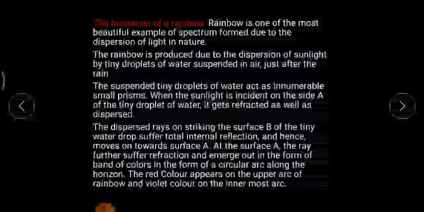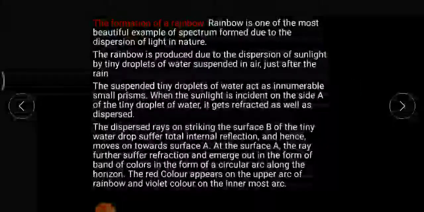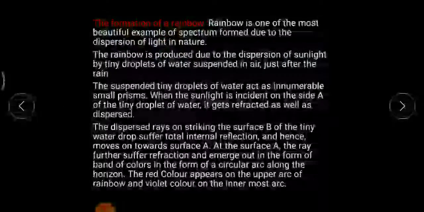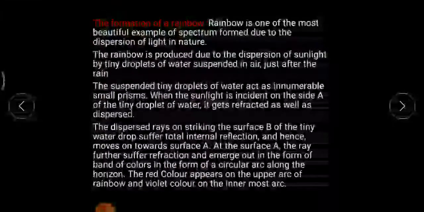That is violet, indigo, blue, green, yellow, orange, red. This term is known as Vibgyor. So spectrum is nothing but Vibgyor colors formed due to dispersion of light in nature. So you might have known a little bit about formation of rainbows in your previous classes.